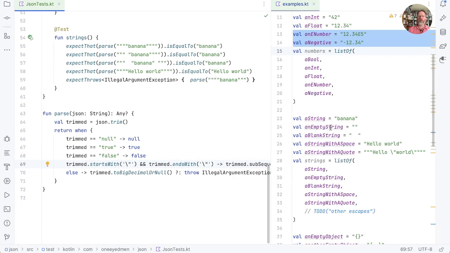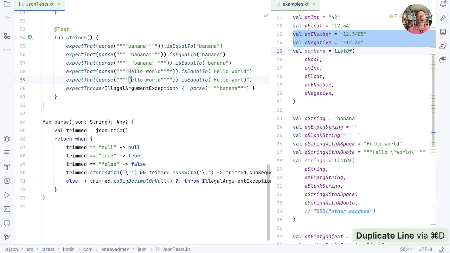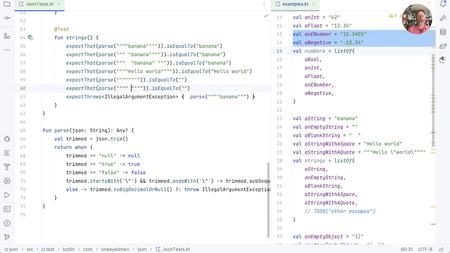We're going to have some more strings to try, an empty string. I think we'll do that in place here. So if that's empty, we expect empty. Are we good? We are. Blank. We'll put a space in there, and that should be space. And we're good.